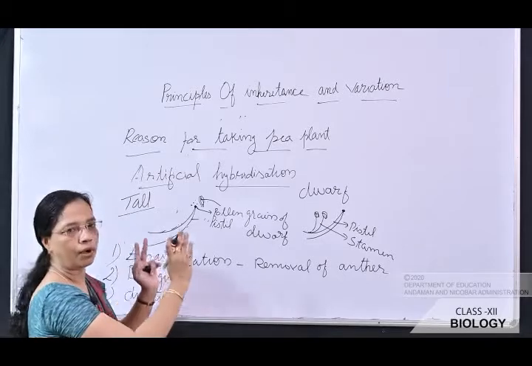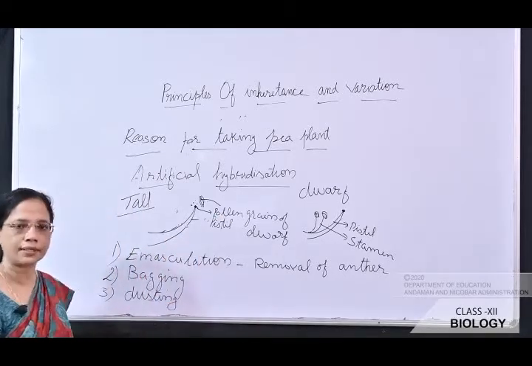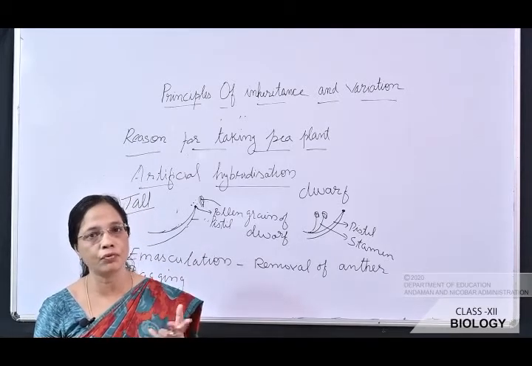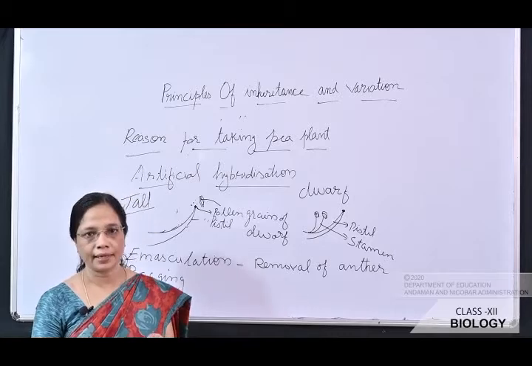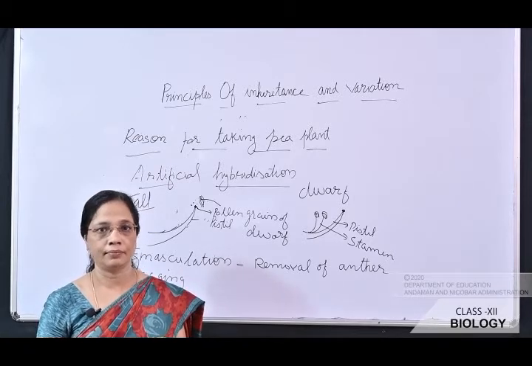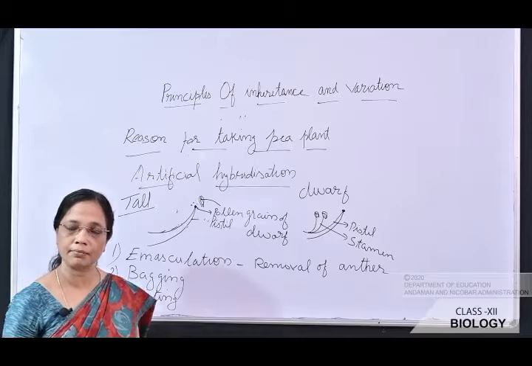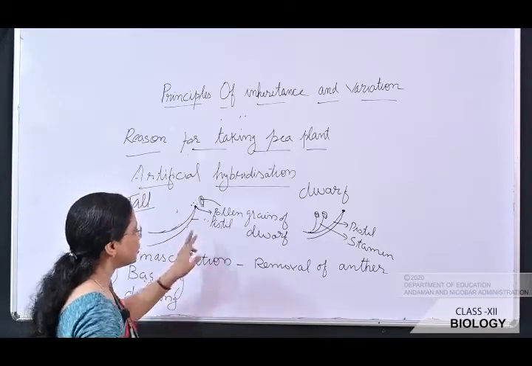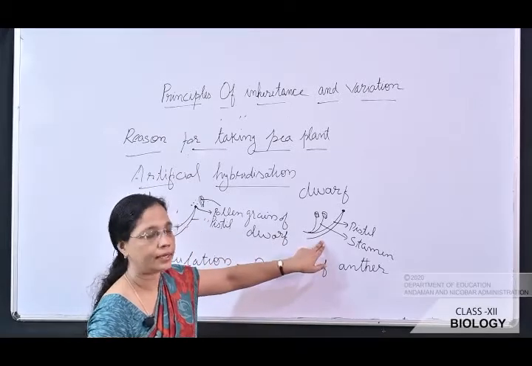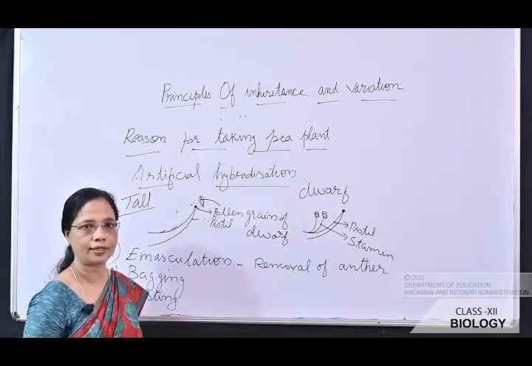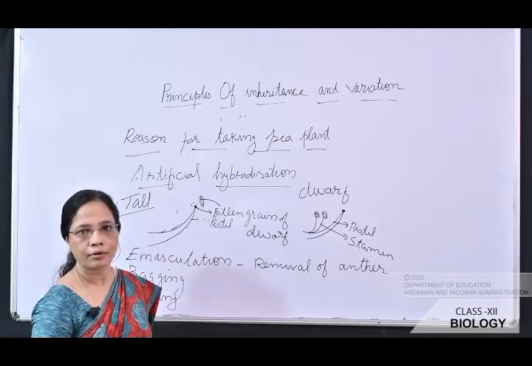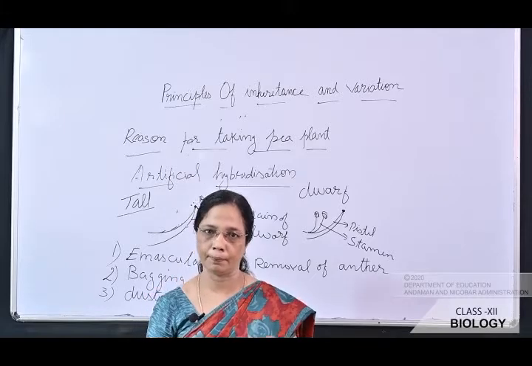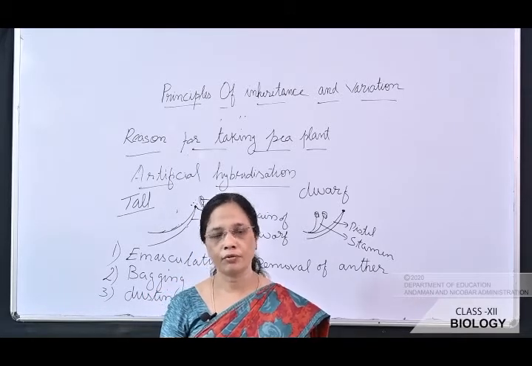Okay, this is how artificial hybridization is done. What are the steps of artificial hybridization? That is first emasculation, that is the removal of anther. Second, bagging in order to prevent contamination of the stigma with undesirable pollen grain, and dusting of the desired pollen grain on the stigma. This is how artificially this plant is cross-pollinated. So this is the reason why Mendel selected pea plant for his experiment.